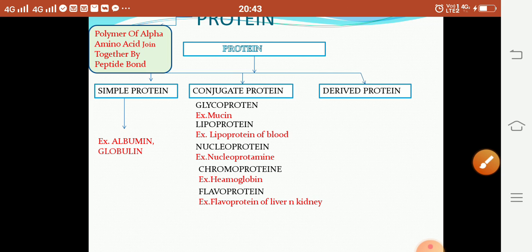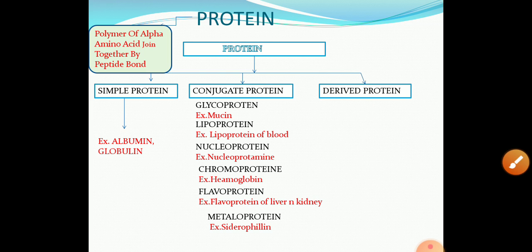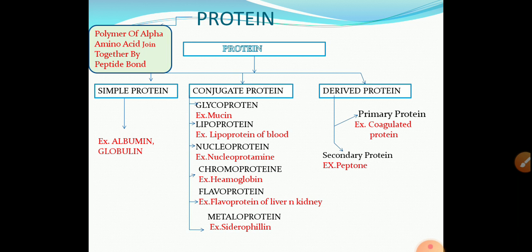Last one is the metalloprotein. Example is siderophilin. Then the third class, that is derived protein, obtained from simple and conjugate protein. There are two types. One is the primary protein and second is the secondary protein. Primary protein example is coagulated protein. Secondary protein example is peptone.